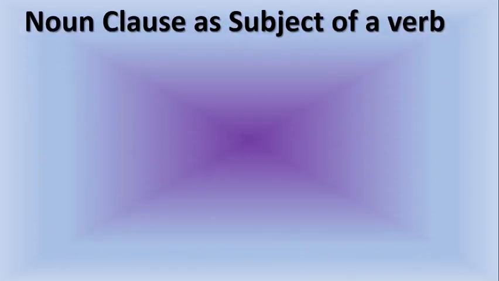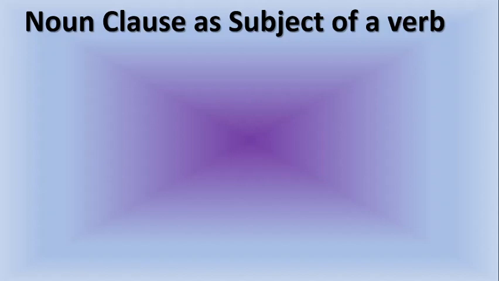Let's proceed now. Clauses as subject of a verb. As subject of a verb, what is a subject or grammatical subject? In other words, what is a subject of a sentence? A subject of a sentence is that part of the sentence that does the action. If the verb in the sentence is an action word, that is a transitive verb, then the subject is the one that performs the action. But if the verb in the sentence is not a transitive verb, it is a stating verb, non-conclusive verb, then the subject is the part of the sentence that is discussed.